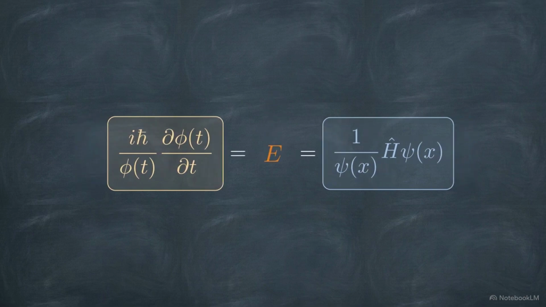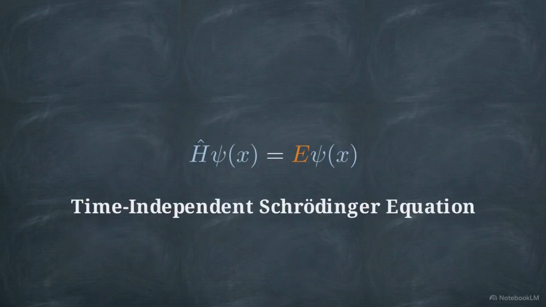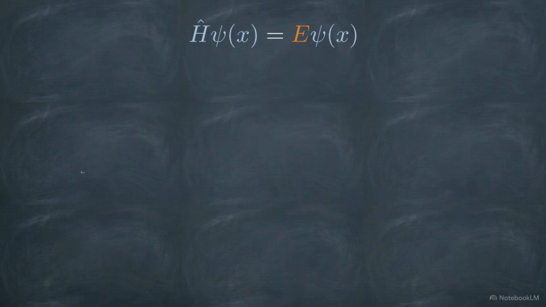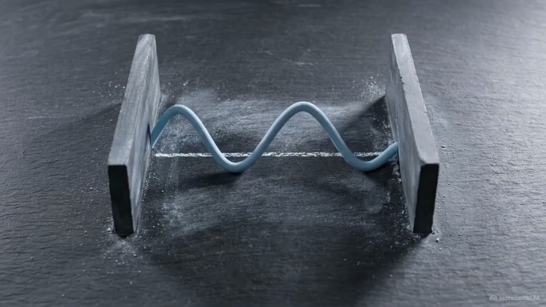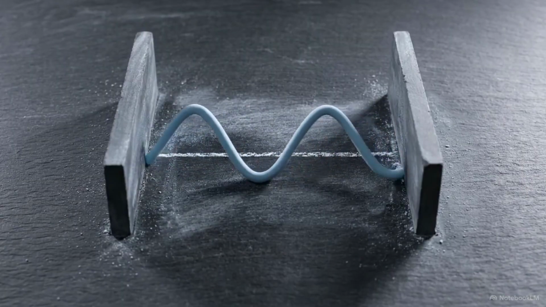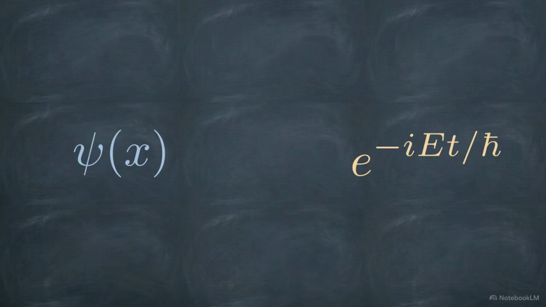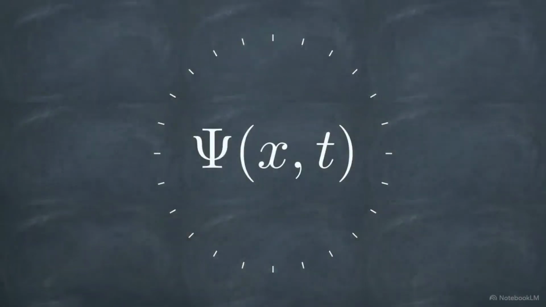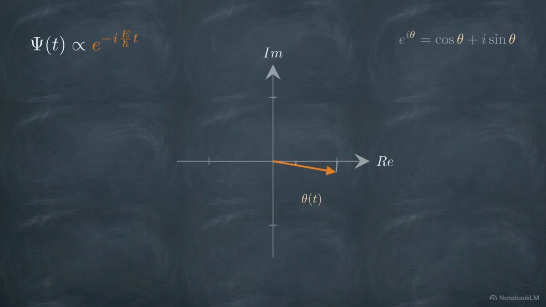This isolates the spatial component into its own relation, the time-independent Schrödinger equation. Structurally, this is an eigenvalue problem. The Hamiltonian acts on the spatial wave function and returns that exact same function, scaled by the allowed energy level. The specific functions that satisfy this boundary condition are known as stationary states. They are the fundamental, allowed modes of a quantum system. When we reattach the time component to our spatial solution, the total state becomes the spatial wave function multiplied by e to the negative iEt over h bar. By Euler's formula, that exponential term acts as a rotating phase in the complex plane.